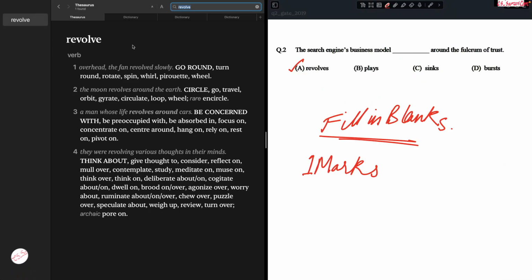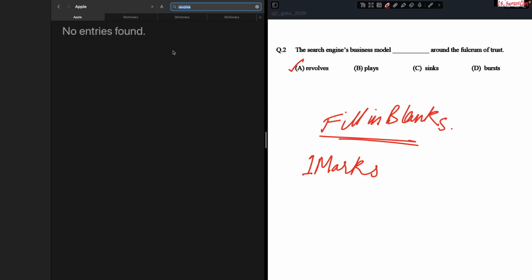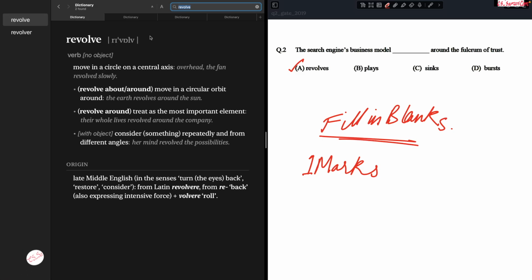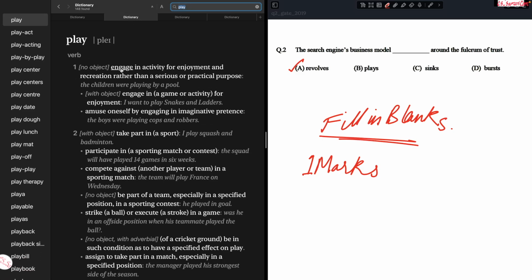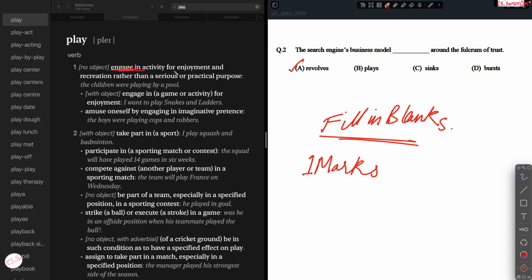Okay, let's see the definition of plays. We know the definition of plays to a certain extent. It is engaging in activity that is enjoyable, activity for enjoyment and recreation rather than serious or practical purpose. Business is basically something serious that has a practical purpose, to make money for the businessman.